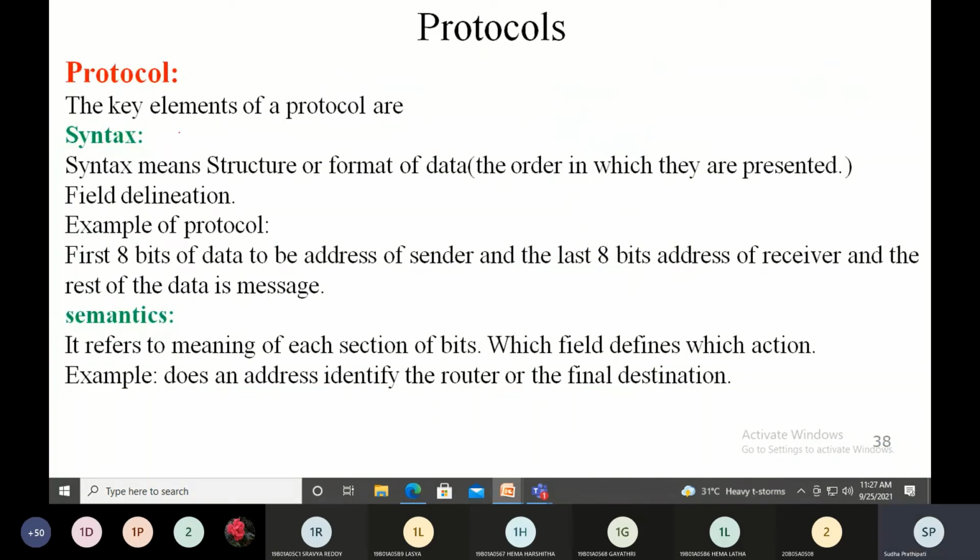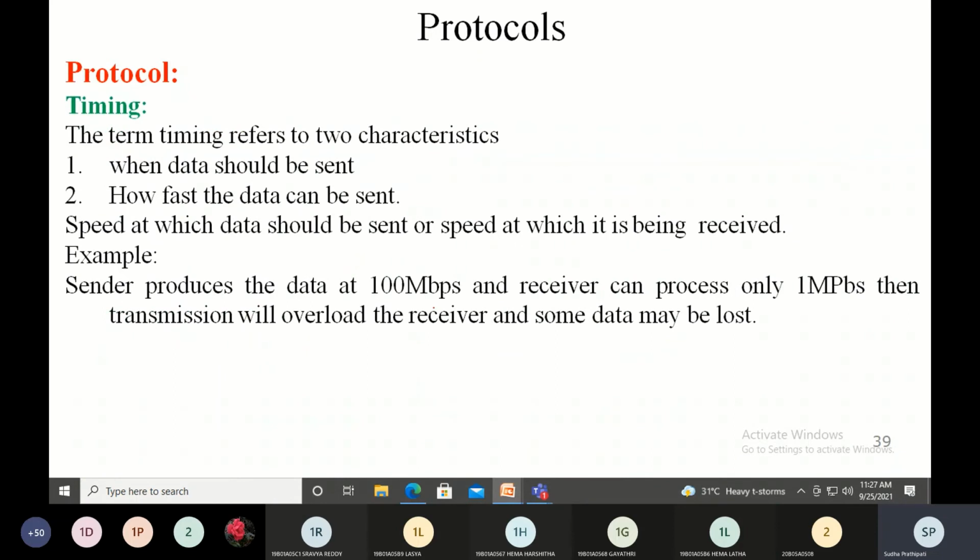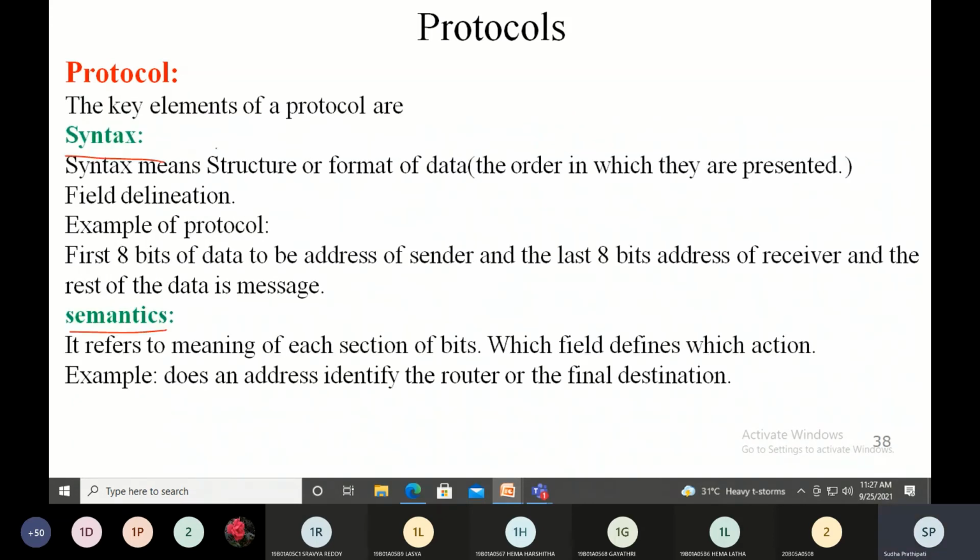These are the key elements of the protocol. The first element is syntax, the second element is semantics, and the third element is timing. So now let us look into what is meant by syntax.